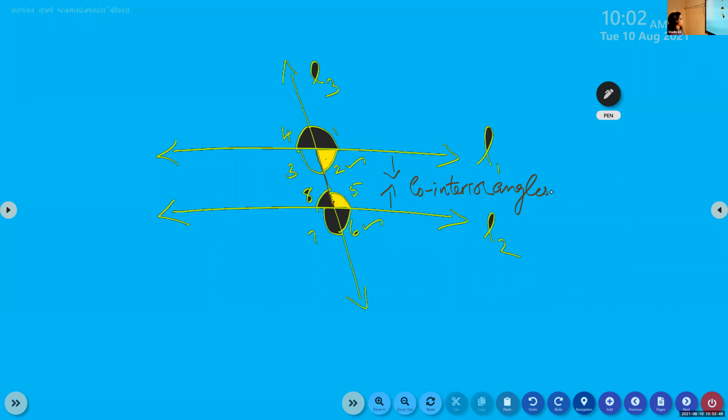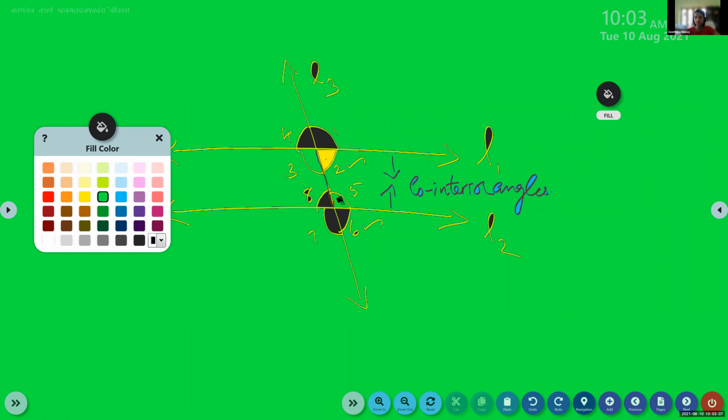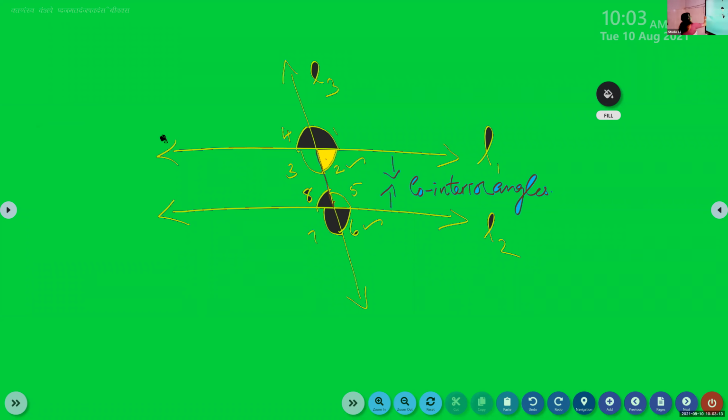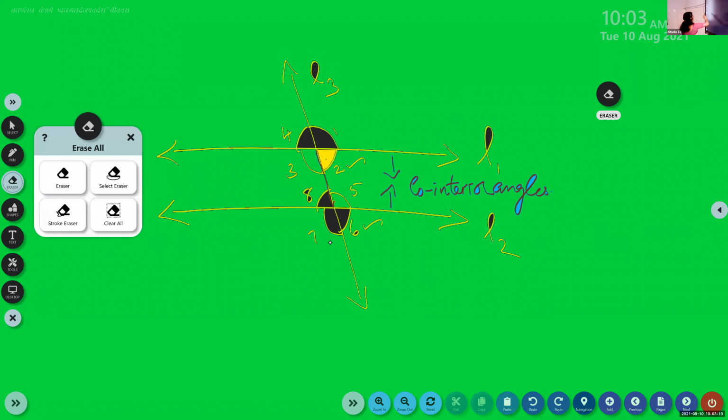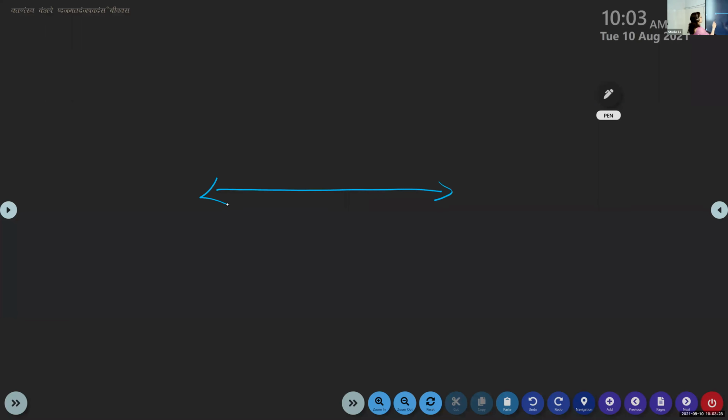Tell me these angles. What name do you give for these two angles? That is angle 3 and angle 5. Opposite interior or alternate interior angles, isn't it? Yes. Now I'll draw again. It has become totally green. Now I'll call another person for answering. I want to confirm whether you have understood this topic. Otherwise, it is very difficult for you to proceed with the problems.